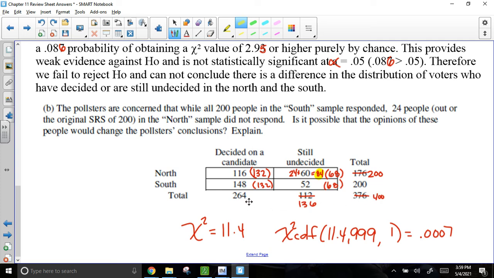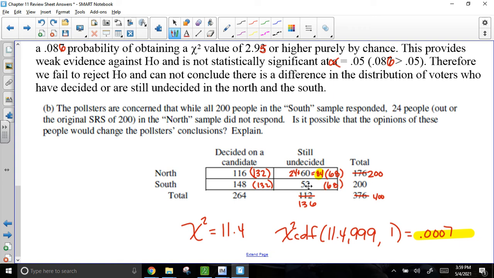Now I'm not going to go through all of the work that I did above, but when I did observed minus expected squared over expected, observed minus expected squared over expected, and so forth, and then added up all those components, I ended up getting a much larger difference there. I got an 11.4 as my chi-squared. And so when I did my chi-squared CDF, look at the p-value I ended up getting. Whoa, the p-value really shrank when we put those 24 into the area with the largest component.